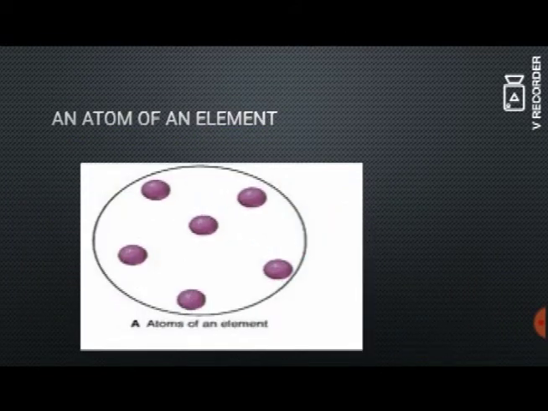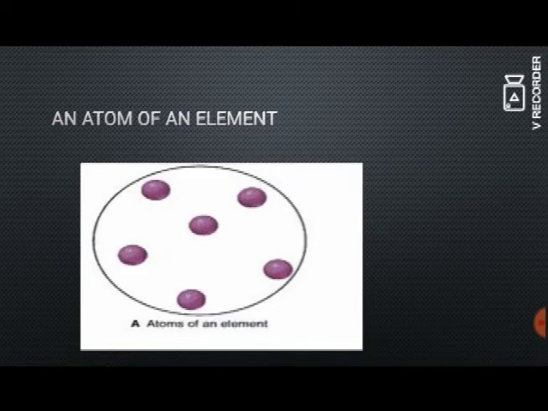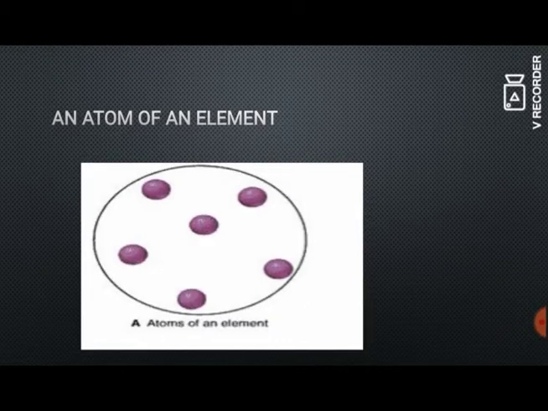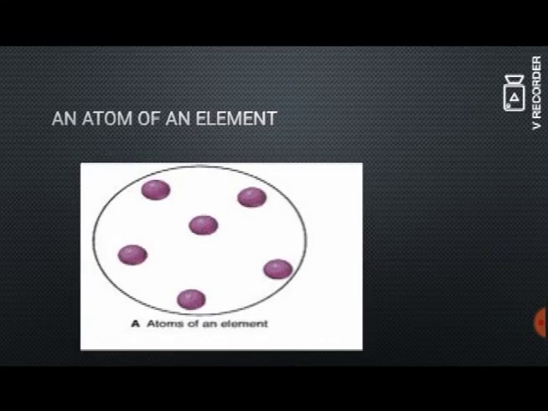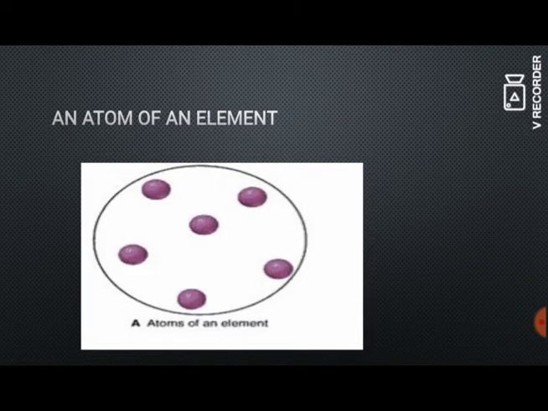The next symbol representation is one atom of an element. So it represents the number of one atom of an element. So for example, gold means Au. It means it has one atom in it.